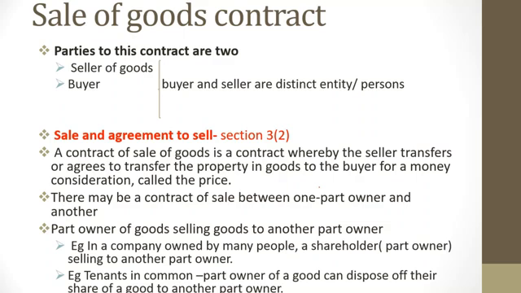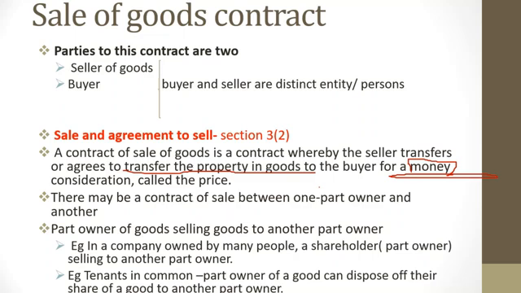What strikes out in this definition are two terms. Number one is to transfer property in the good, which means to transfer ownership in the good. The next key thing that comes up in this definition is money. As far as a contract for sale of goods is concerned, money has to be in the picture. This is a key thing you need to remember, because if a transaction involves exchange of goods and money is not in the picture, then that transaction does not qualify as a contract of sale of goods within Kenya.